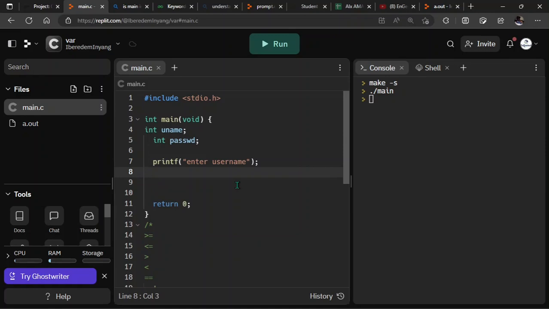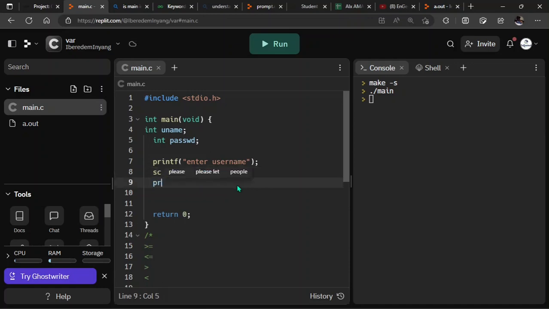When you're done with that, we scan the value with scanf, saved as a data type of integer, so we use %d as the integer format specifier and pass the uname to this.